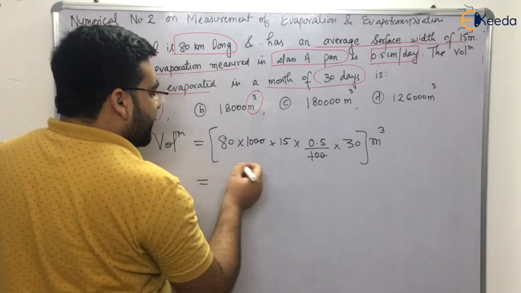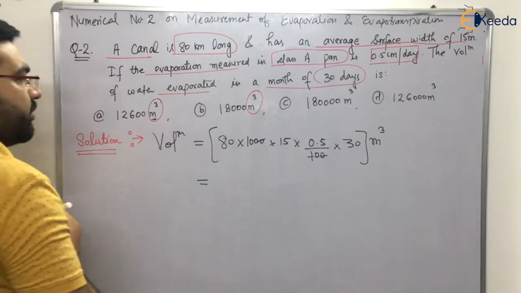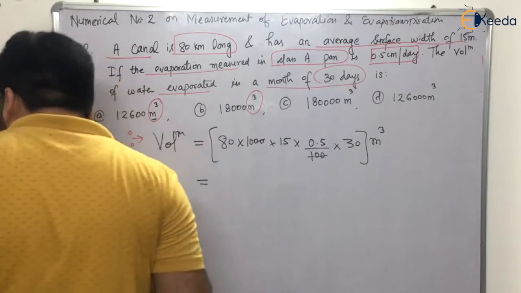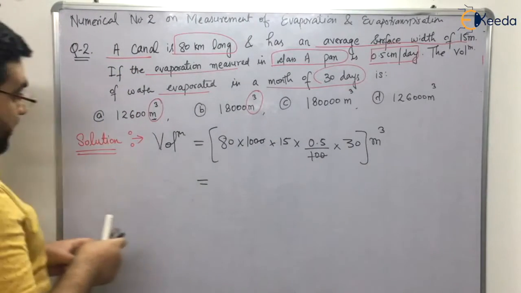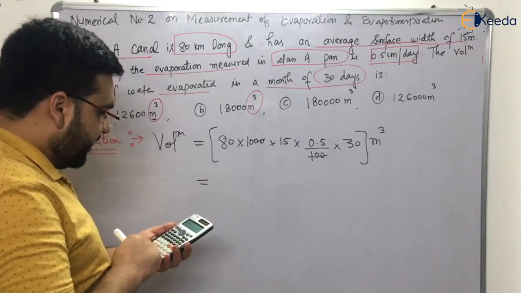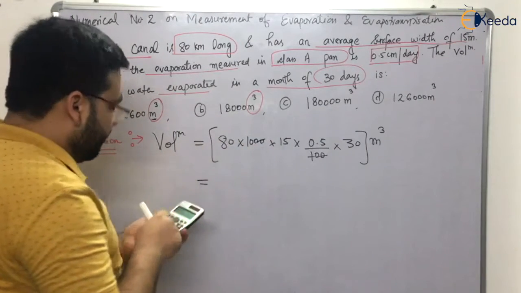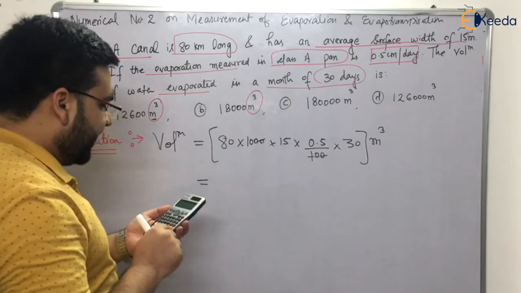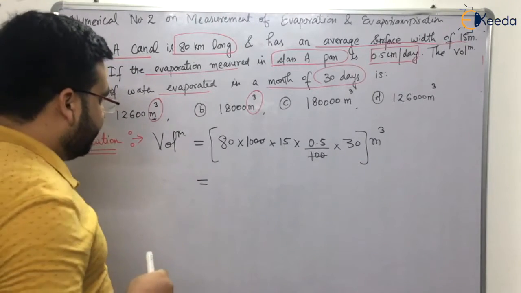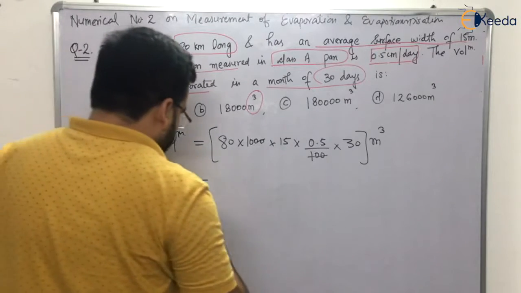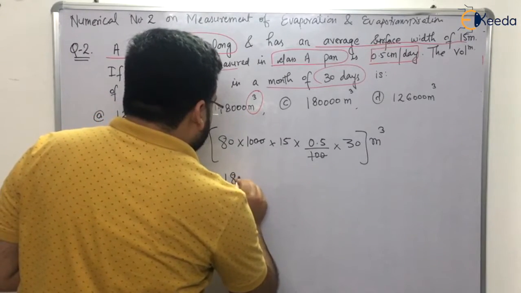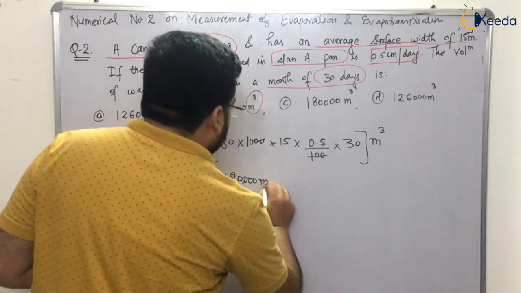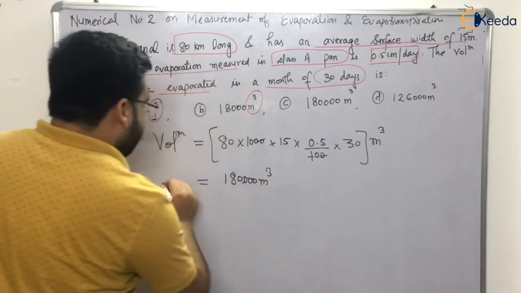So the zeros got cancelled out. It will be equal to, let me calculate, 15 into 15, 225 into 80. So it is 80 into 100, 80 into 10 because 100 will cancel out, into 15 into 0.5 into 30. It comes out to be 1,80,000 meter cube. That is the volume.